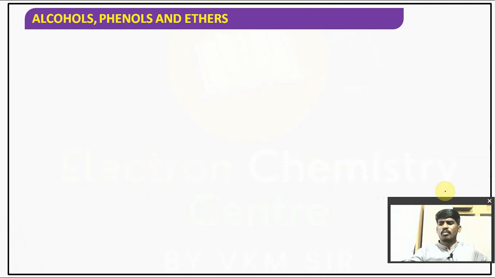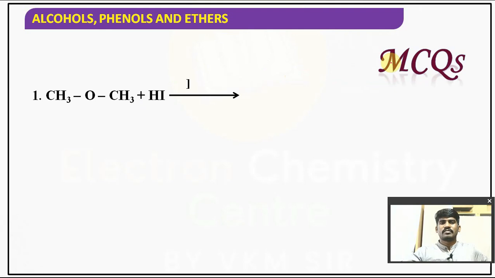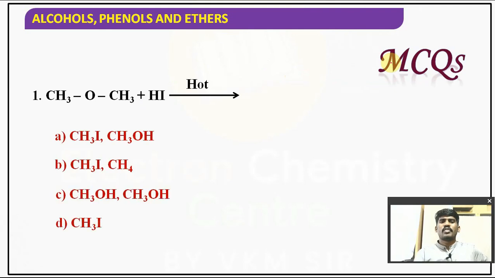They have taken one more example. Isopropyl methyl ether will give you isopropyl iodide, methyl iodide plus water, ROR with 2 moles of HI, no? Now if you understand, tell me. It is ether treated with HI, hot HI. This is the way of asking the question. Obviously, it will give 2 moles of methyl iodide. 2 moles of methyl iodide.